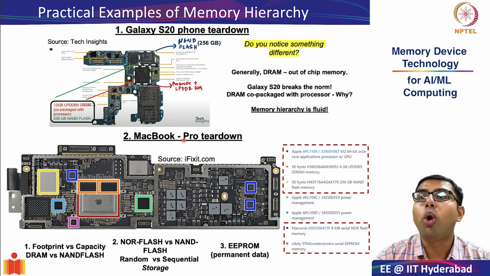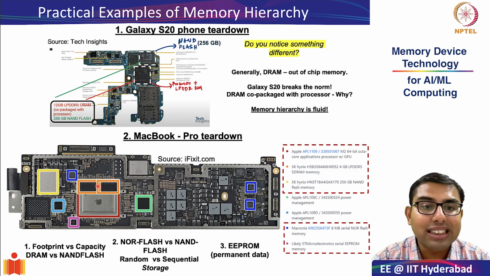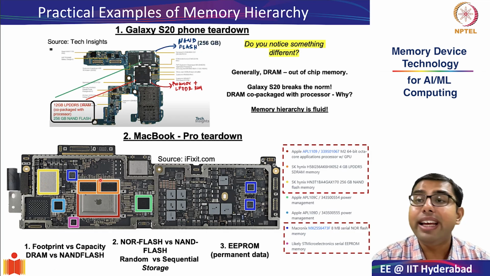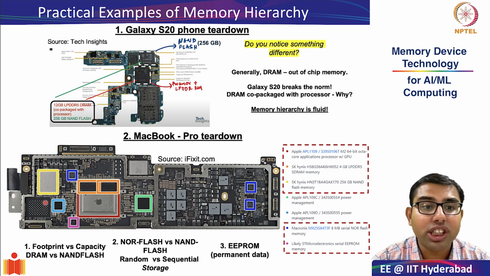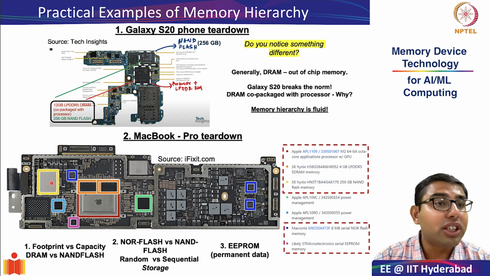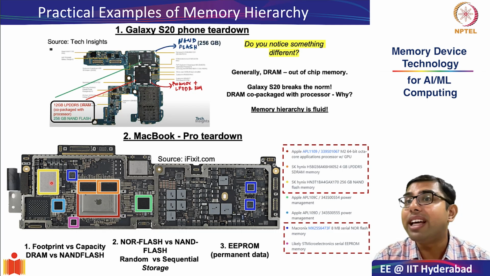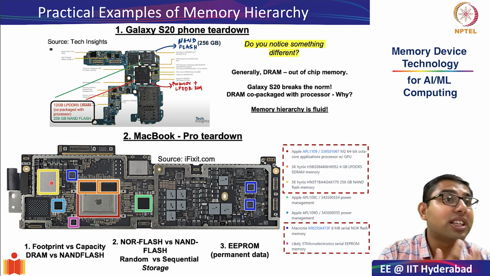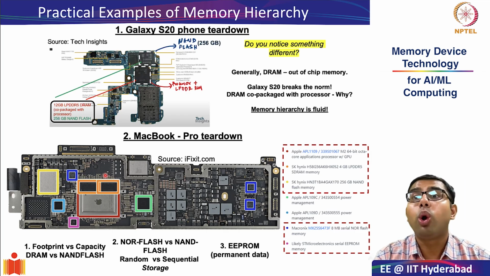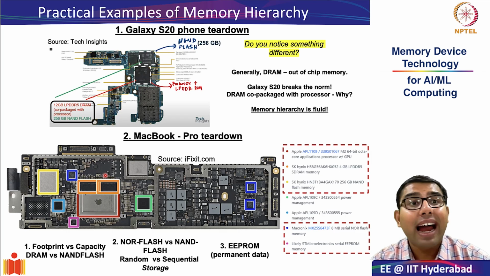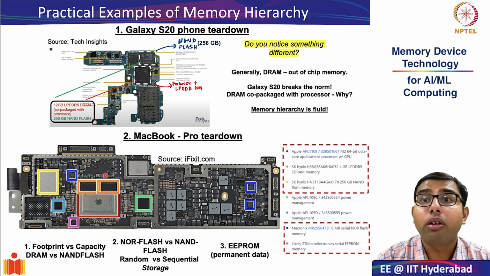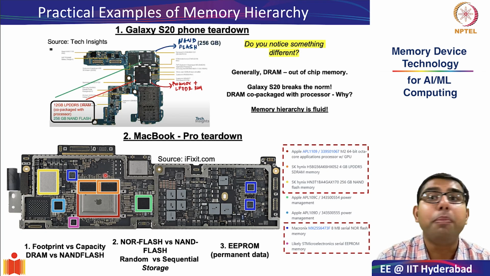In the MacBook Pro, we got some specific insights into the footprint of DRAM versus NAND flash. The DRAM was only 8 GB. The NAND flash, consuming almost the same area, was 256 GB. And we saw that is because of the integration density, not just because of the cell, but also the peripherals. With these, we also looked at the difference between NAND and NOR flash. NAND flash is sequential, NOR flash is random access, and the importance of EEPROM.